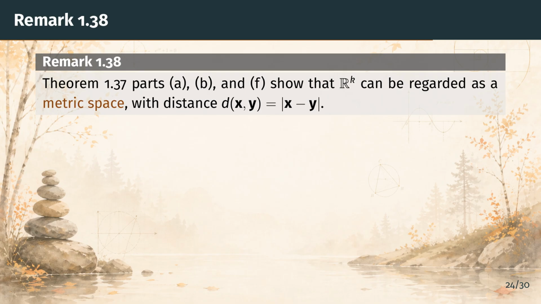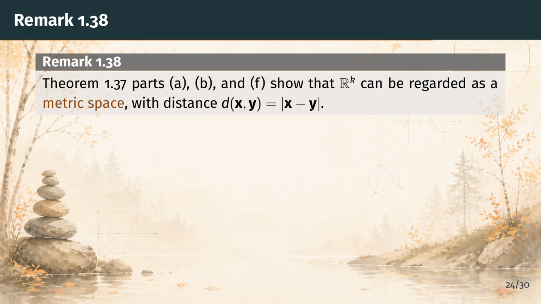Remark 1.38 makes the important observation that properties A, B, and F are exactly the axioms for a metric space, which we will define formally in Chapter 2. The function that sends 2 points x and y to the norm of x minus y gives a well-defined notion of distance. This distance is non-negative, is 0 only when the 2 points coincide, and satisfies the triangle inequality.